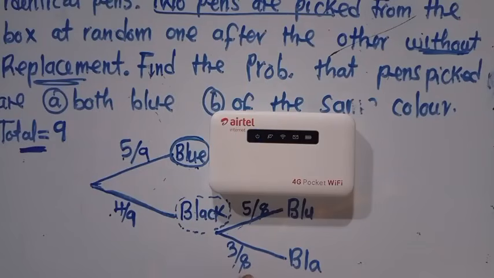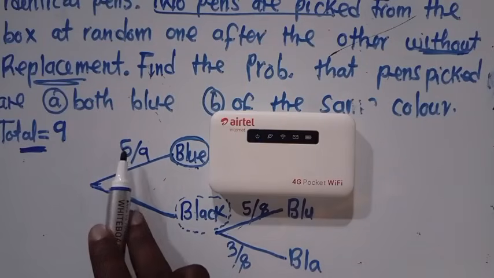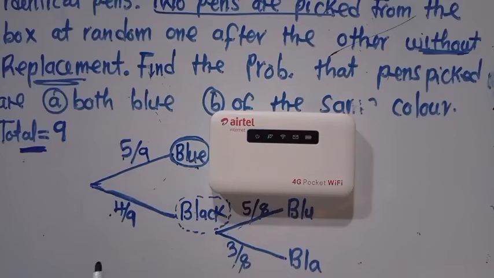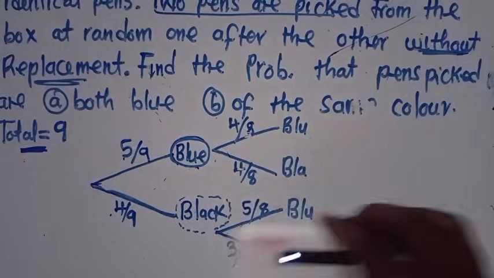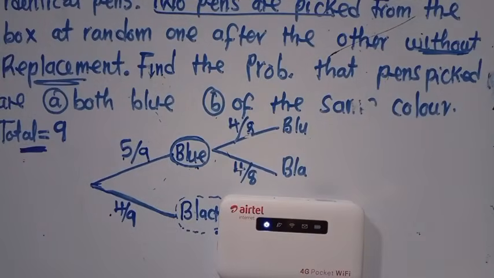If I ask you, how many blue pens are you having? You are having 5. But the total number of pens is 8, because you've tampered with 1. So 8, 8. This is just a probability on its own. Don't focus on this. When you go to that one now, don't concentrate on this.